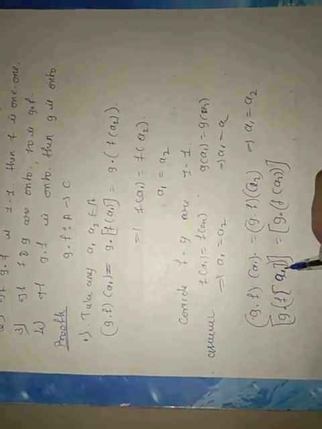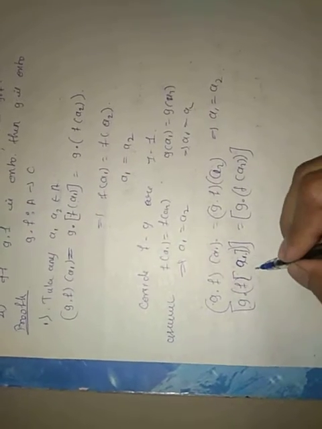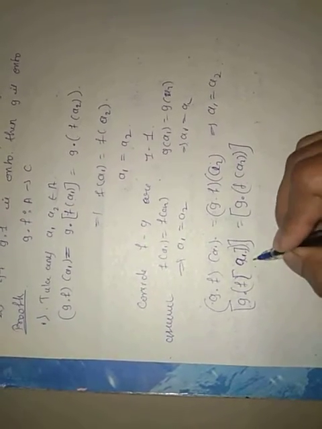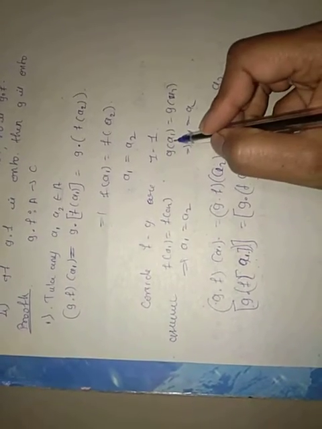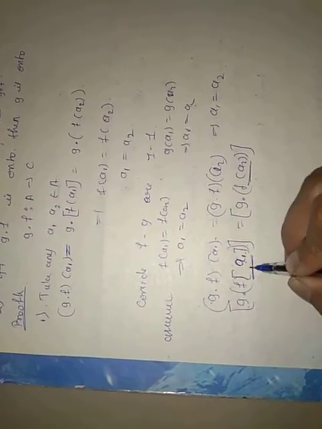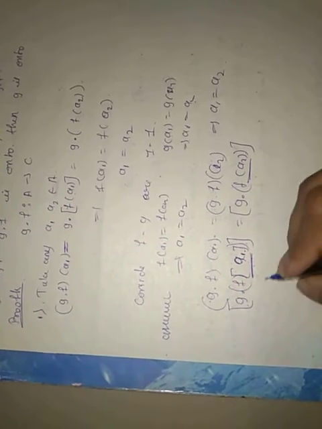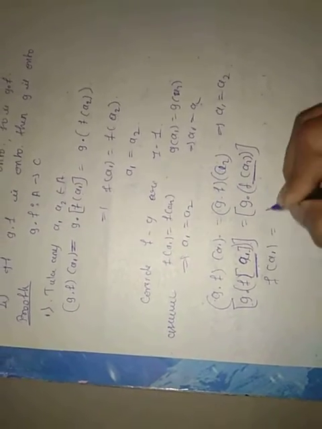So according to the function, f of a1, f of a2. Since g is one-to-one, g of a1 equal to g of a2 implies a1 equal to a2. Instead of a1, here it is f of a1. You just have to compare this with this assumption.